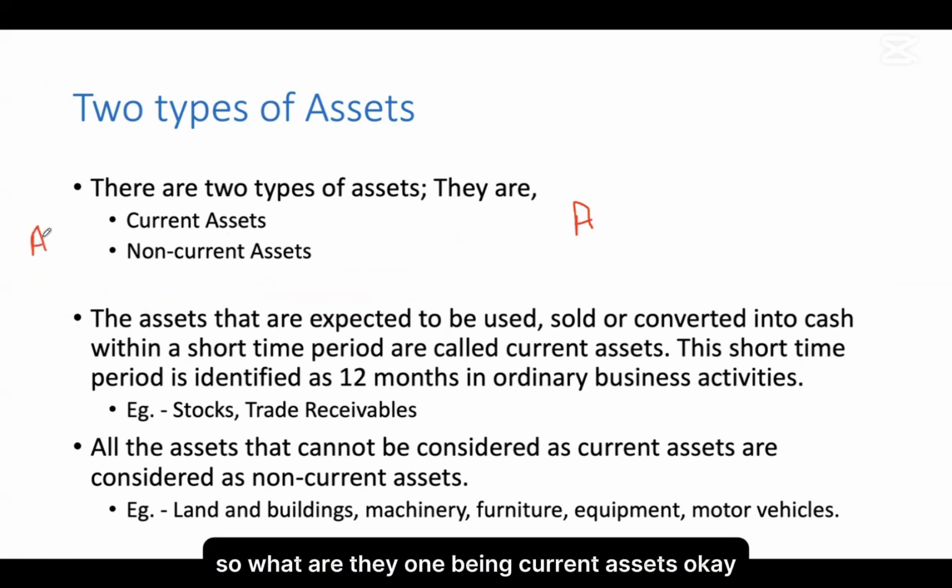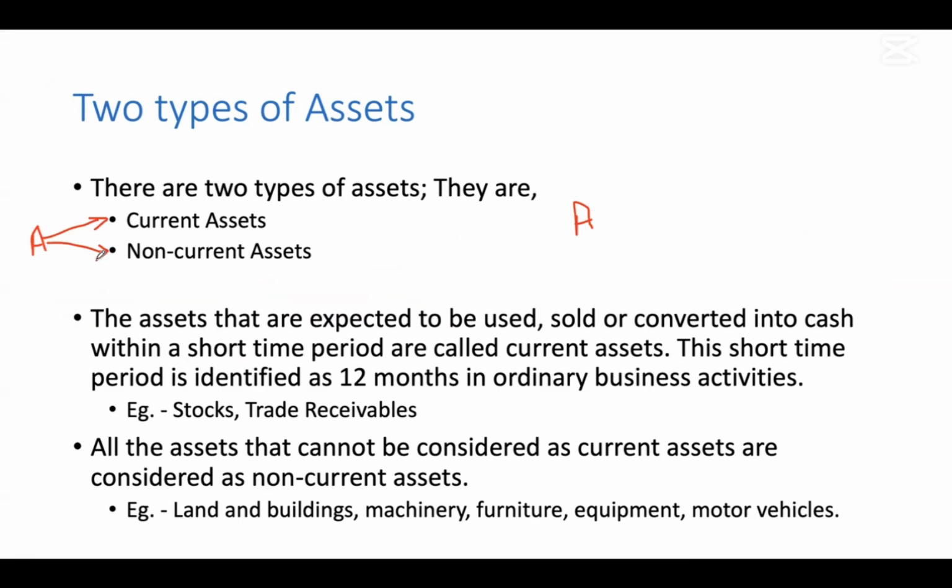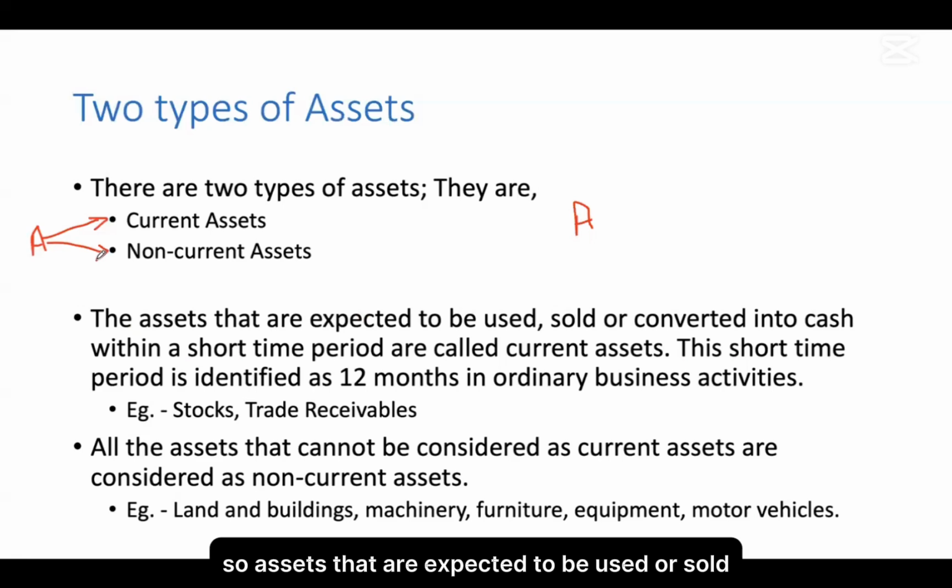So what are they? One being current assets, okay? The other one being non-current assets. So there are two types of assets. One is current assets, the other one is non-current assets. So assets that are expected to be used or sold or converted into cash within a short period of time